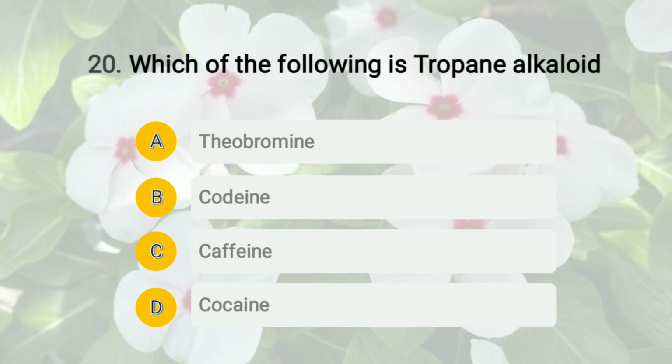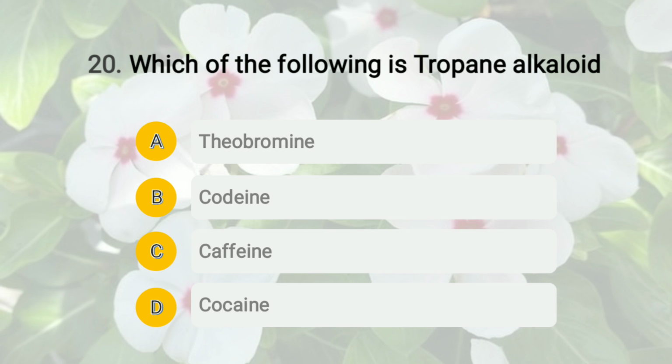We'll start with theobromine. Theobromine is a purine alkaloid. Then the next one, codeine. Codeine again is a phenanthrene alkaloid and not a tropane alkaloid. Then the next one, caffeine. Caffeine is a purine alkaloid.